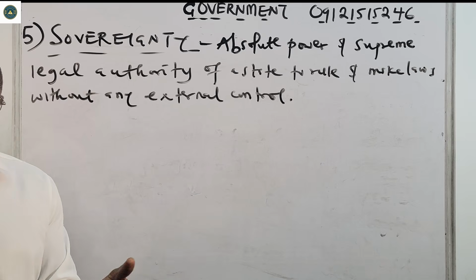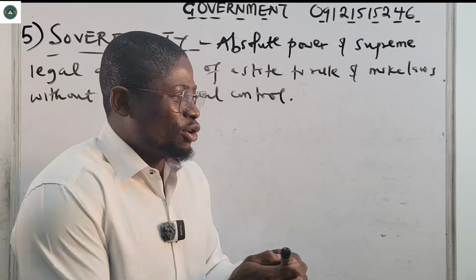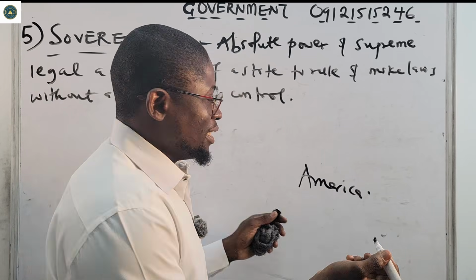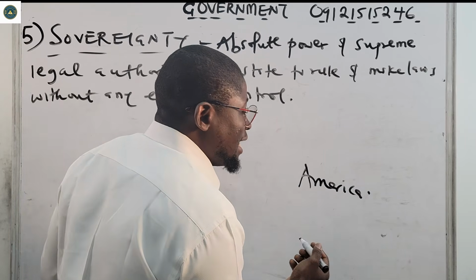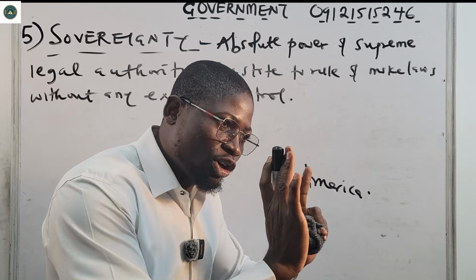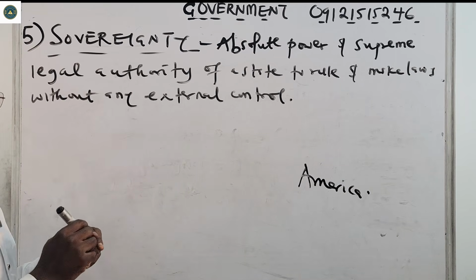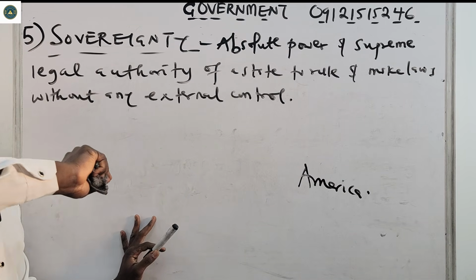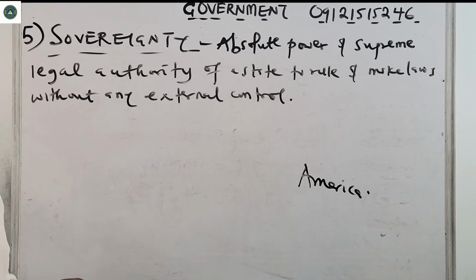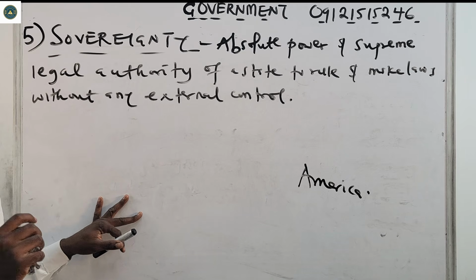It's a sovereign nation. Nigeria can make its own laws. Nigeria can make its own decisions. A country like America, or the United Kingdom that colonized us, cannot come and say, do like this, do like that. No, leave us alone. That is what sovereignty is. So Nigeria is sovereign. It is the absolute power, the highest power, the supreme legal authority of a state to rule and make laws without any external control.